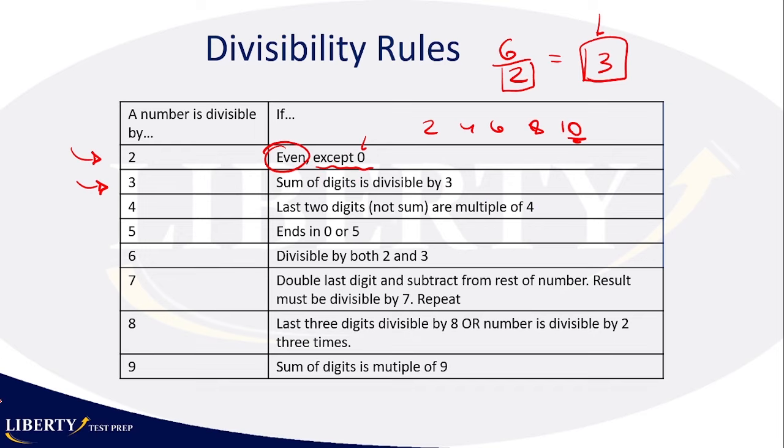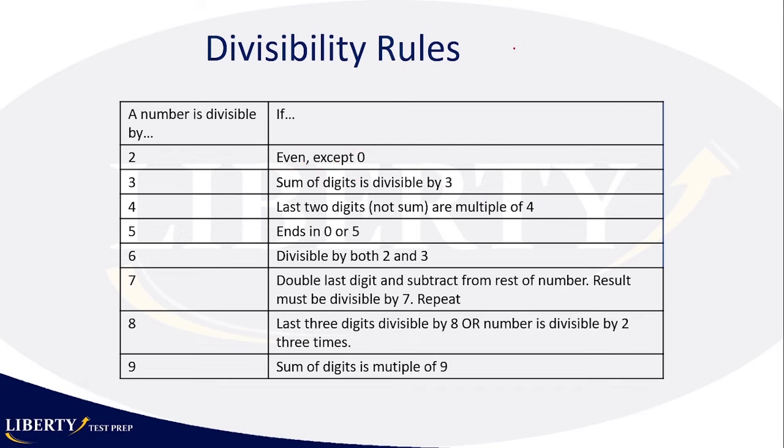For example, let's say we have the number 3,941. Let's say I want to check if that's divisible by 3, which means that if I divide that by 3, it's an integer without a remainder, right? So what I'm going to do is add all these digits. So 3 plus 9, 12, plus 4, 16, plus 1, 17. The sum of these numbers is 17. And I know that 17 is not divisible by 3 because 3 times 5 is 15 and then 18, right? So this number is not going to be divisible. Okay, so that's how you check for divisibility by 3.